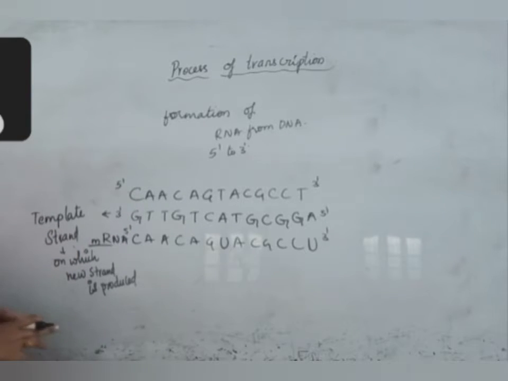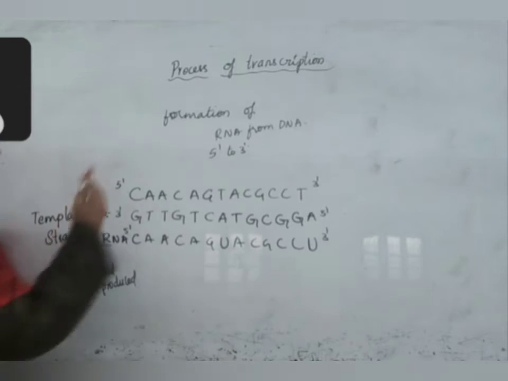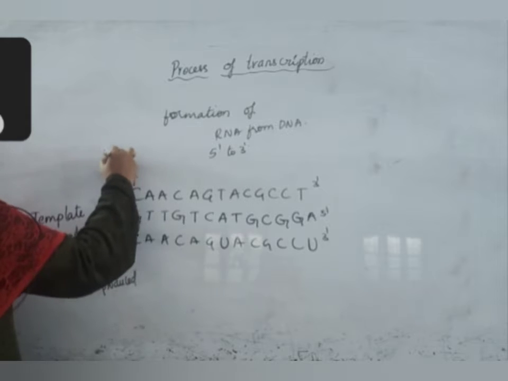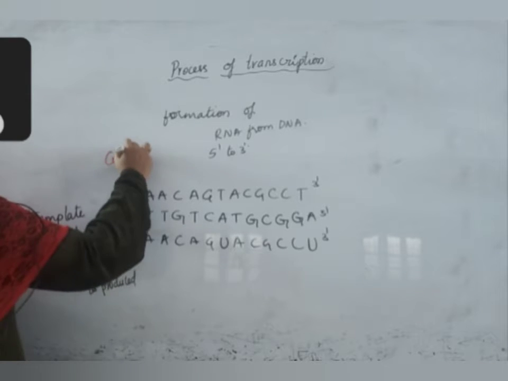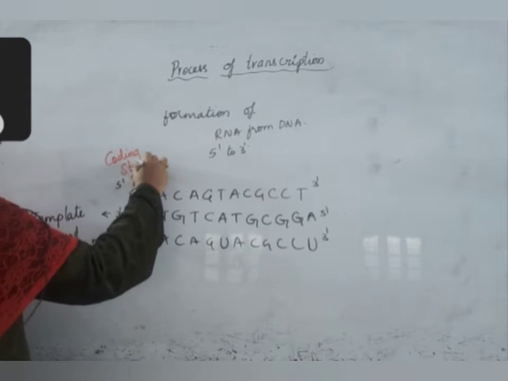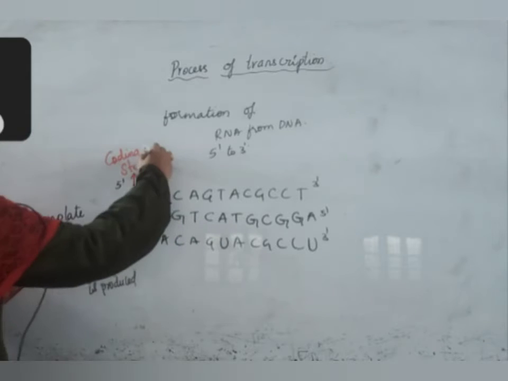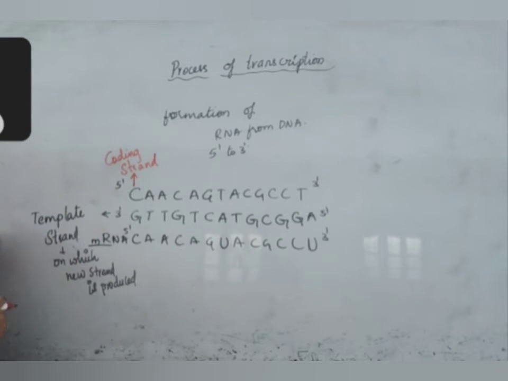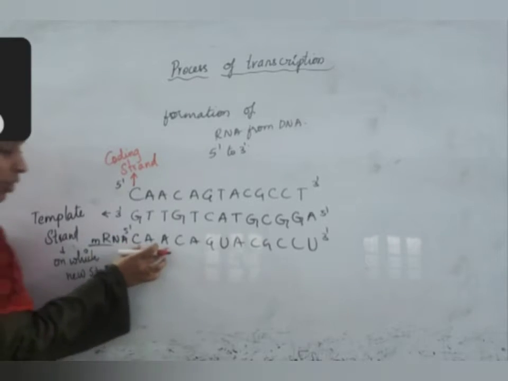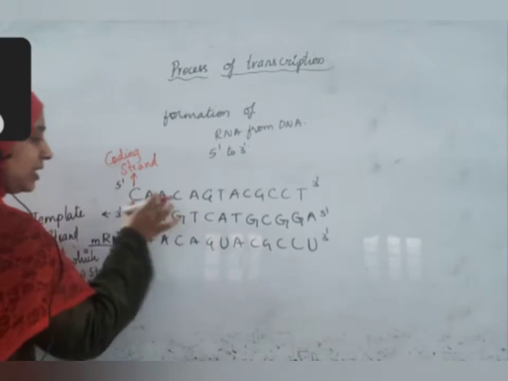This strand is called the coding strand. Why is it called the coding strand? Actually, it does not have any role in mRNA synthesis. But still it is called the coding strand. What is the reason? Because the sequence of this and this is the same.